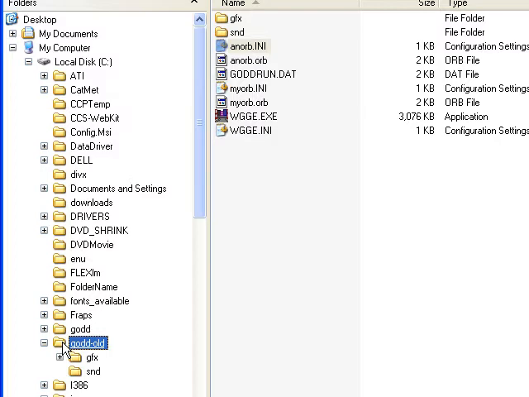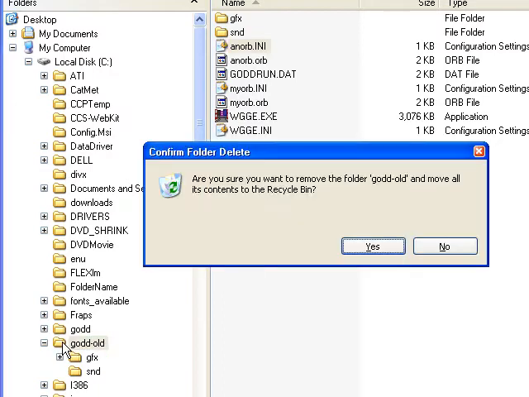If you want to be a little bit safe, make a CD backup. Burn a CD or save the information on an external hard drive. Do whatever you normally do for backup purposes. After you've made a backup, whether it be on CD, whether it be on thumb drive, whether it be on an external hard drive, however you choose to back up the GODD environment, then you can delete the old environment.